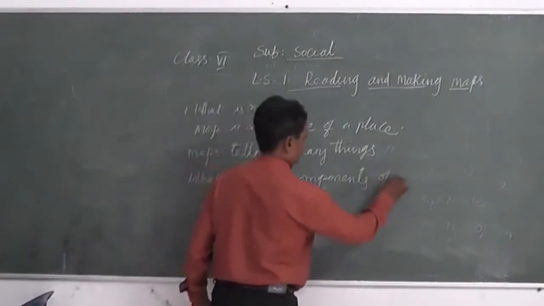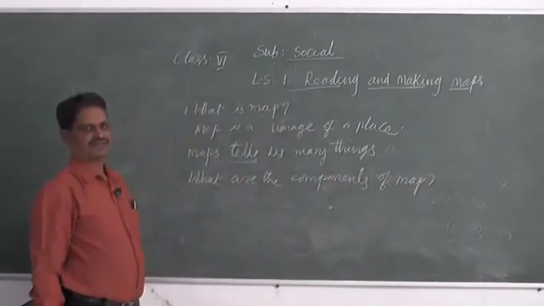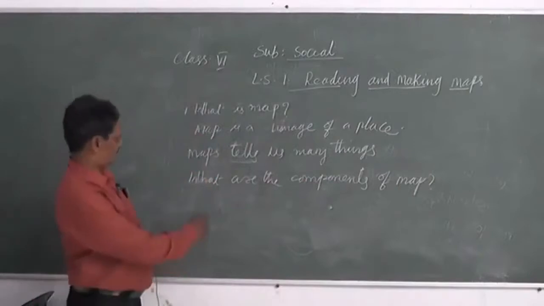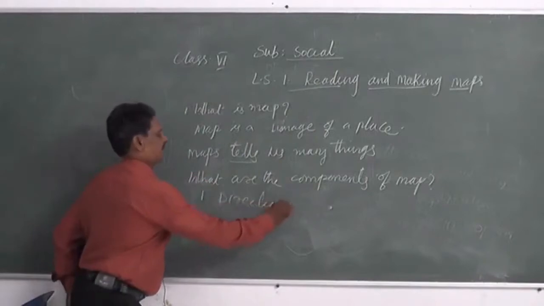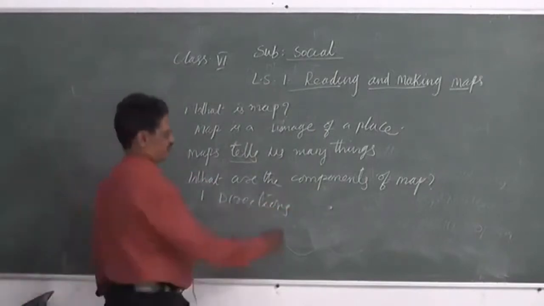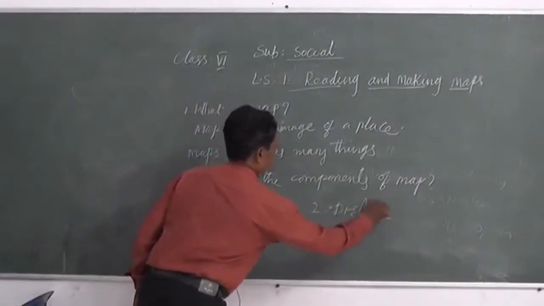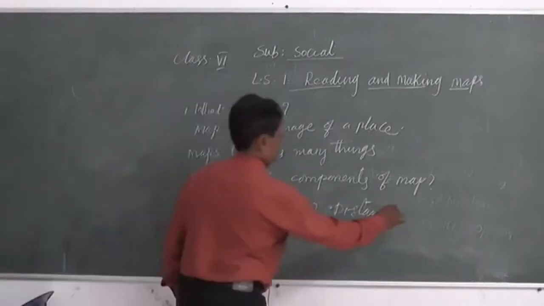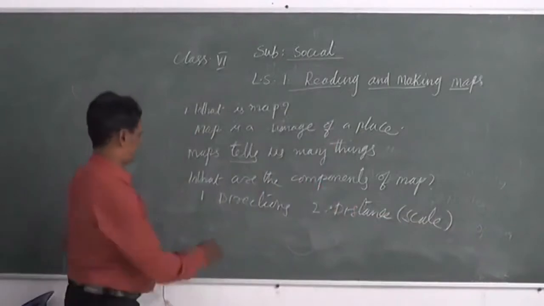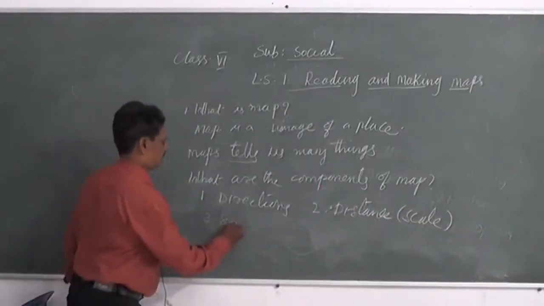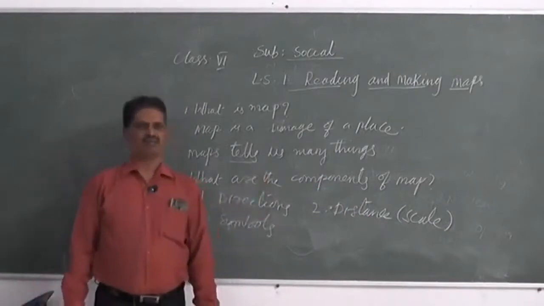Components of a map. There are three kinds of components. First one is direction. Second one is distance, distance in the sense of map scale. Third one is symbols. These are the main components.